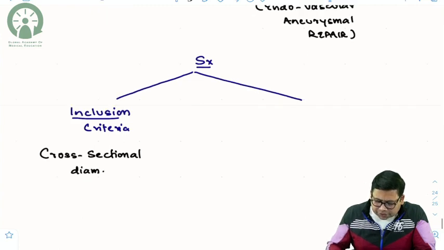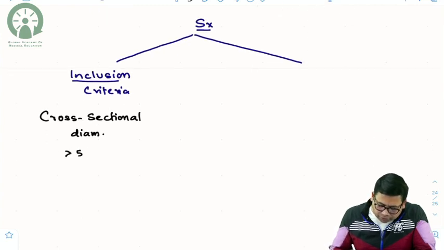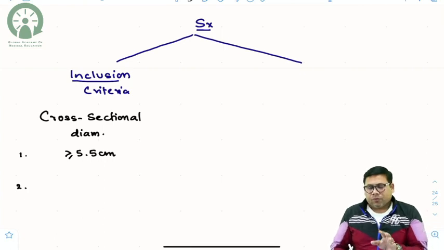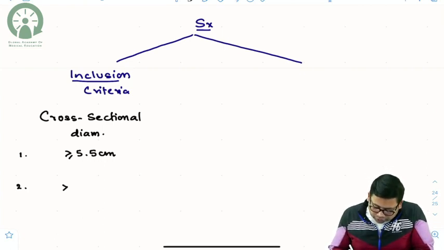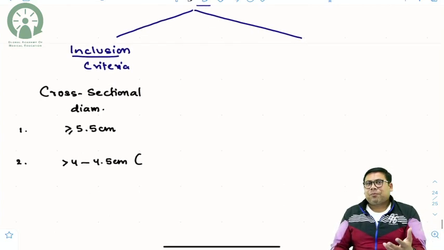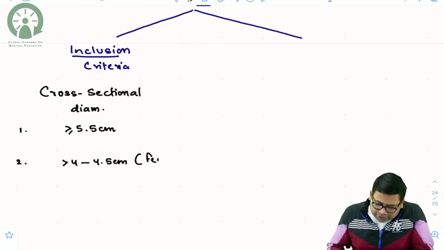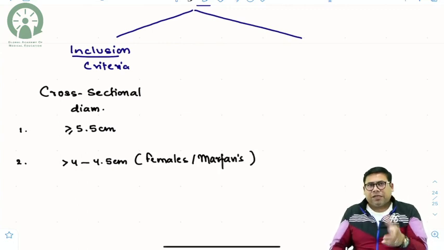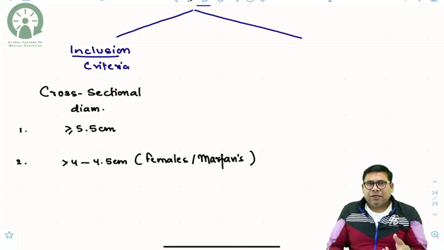If the cross-sectional diameter is more than or equal to 5.5 centimeters, this is one thing, or, students, more than 4 to 4.5 centimeters in case of female. Generally I have told that females are protected, but in females the risk of rupture is very high. So females or Marfans. Why is Marfan included in this? Because Marfan is a collagen vascular disorder where the medial degeneration predisposes to a quick rupture.